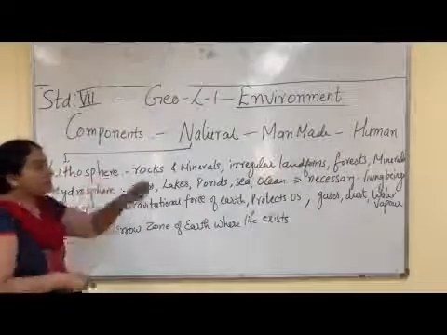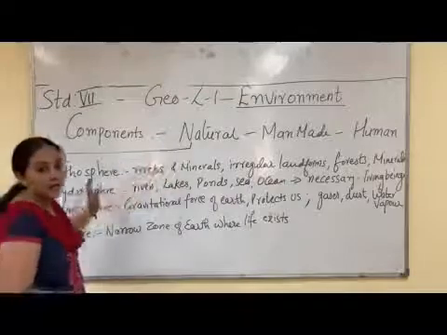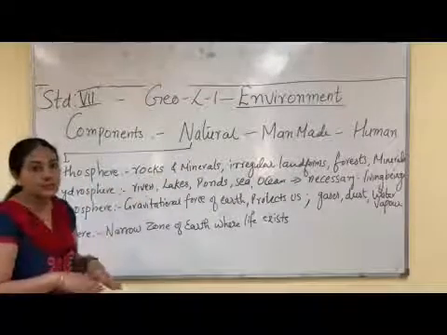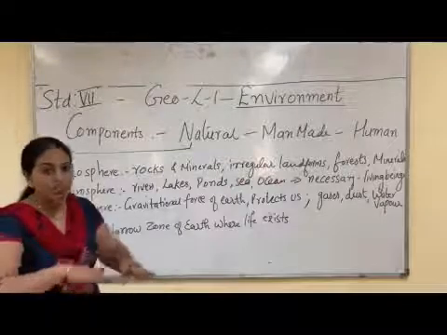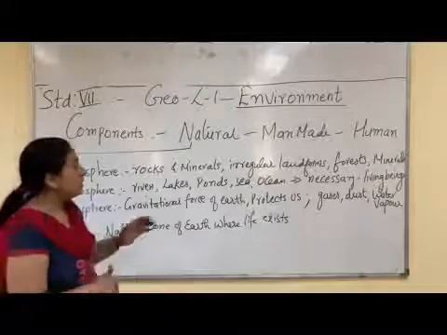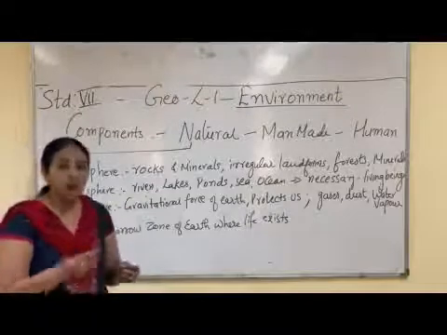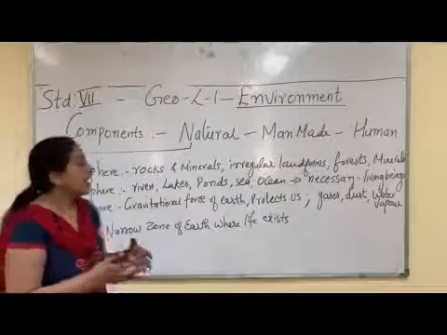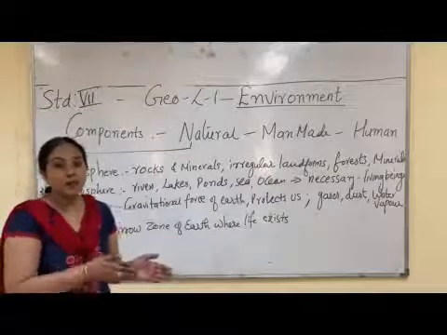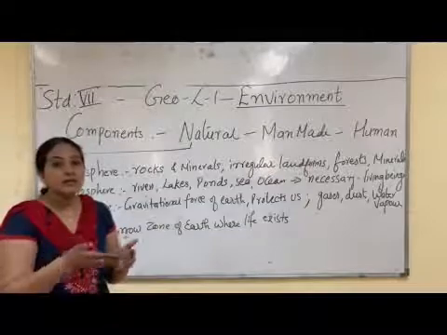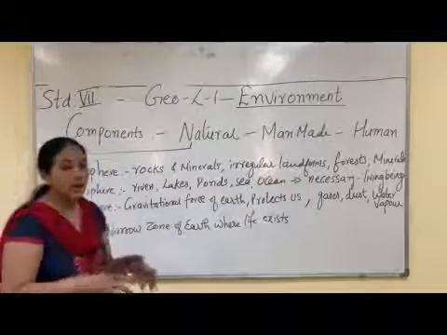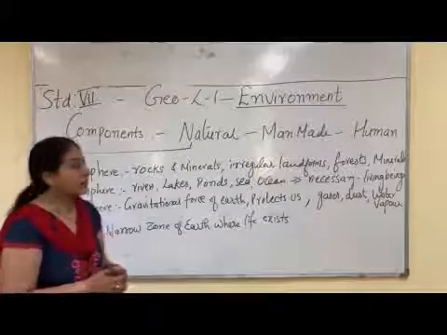The land, which is natural environment, is part of lithosphere. What is lithosphere? Lithosphere is the hard top layer of the earth, which we call as land. So lithosphere contains rocks, minerals, and it is an irregular landform with mountains, plateaus, rivers, etc. And all this found on the land is called as lithosphere.